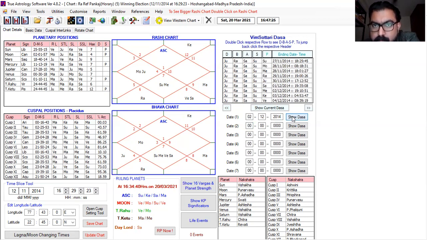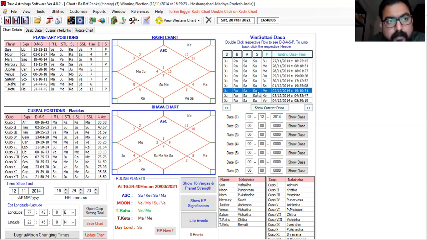So the election was on 2nd of December 2014. I'll show the Dasha, which starts from the Prana Lord. On 2nd of December, Prana was of Mercury. You have already studied Mercury as the 6th house sub-lord: Mercury, Rahu star, Saturn sub, Venus sub. What was the Sukshma Lord? You see here, Sun. Sun is in Jupiter star, Ketu sub, Venus sub.